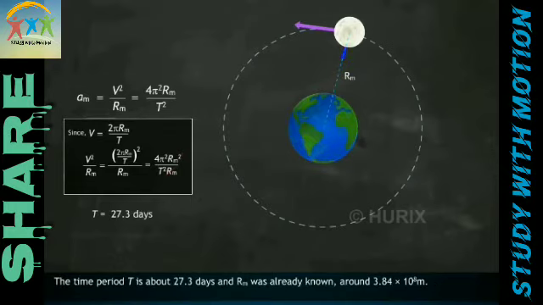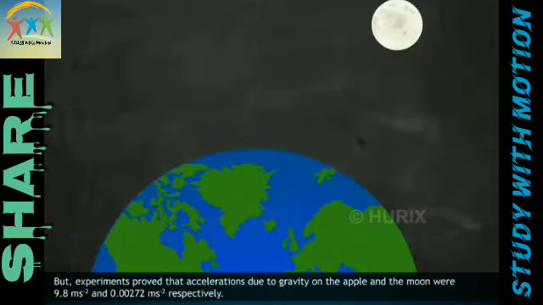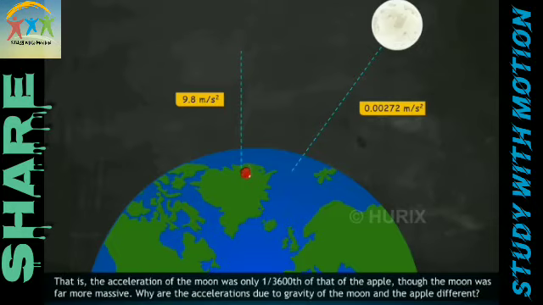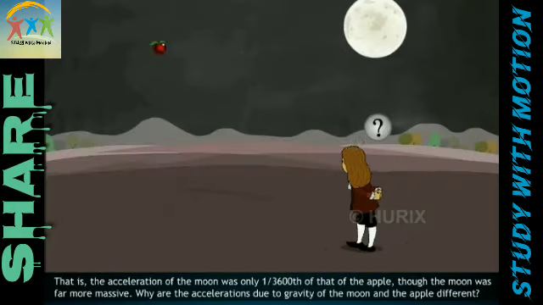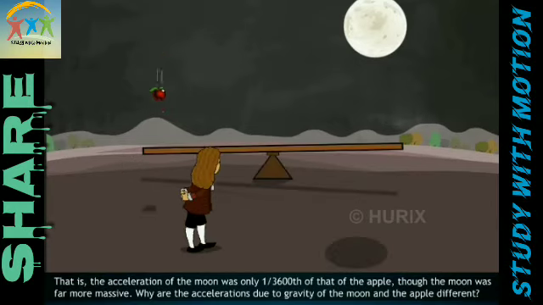The time period T is about 27.3 days, and Rm was already known to be around 3.84 × 10^8 meters. According to Isaac Newton, the force of gravity of the Earth was the same on all objects. But experiments proved that the accelerations due to gravity on the apple and the Moon were 9.8 meters per second squared and 0.00272 meters per second squared respectively. That is, the acceleration of the Moon was only 1/3600th of that of the apple, though the Moon was far more massive.